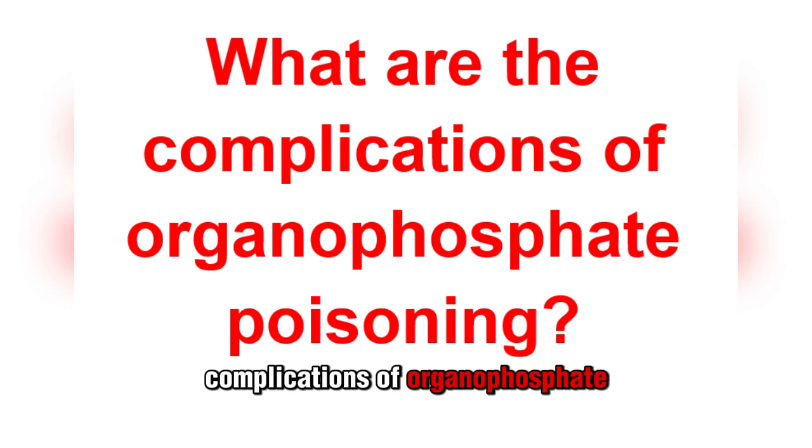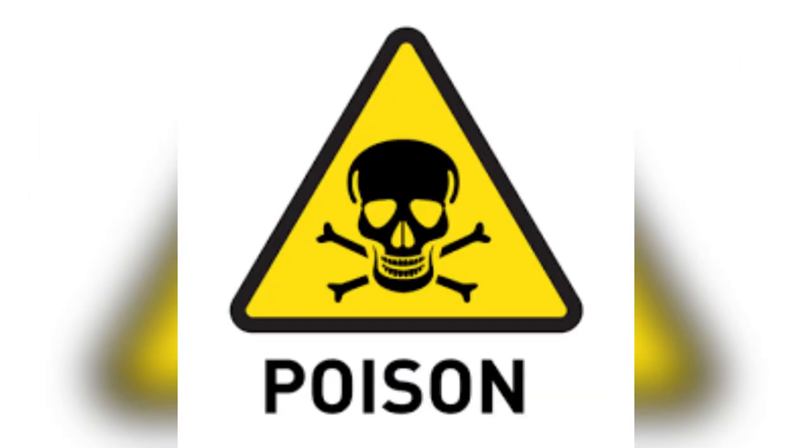What are the complications of organophosphate poisoning? If left untreated, symptoms of organophosphate poisoning are deadly. Respiratory failure is the leading cause of death after organophosphate poisoning. Other complications can include 1. Cranial nerve palsy. 2. Memory loss. 3. Myopathy. 4. Peripheral neuropathy. 5. Psychosis.